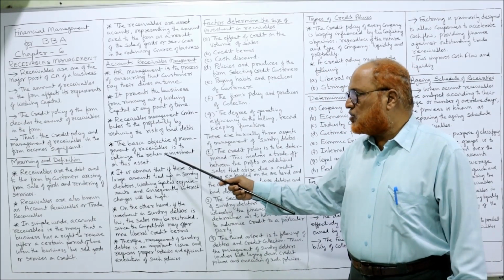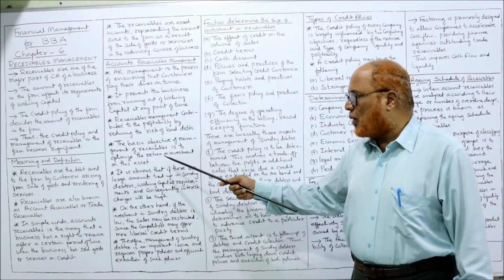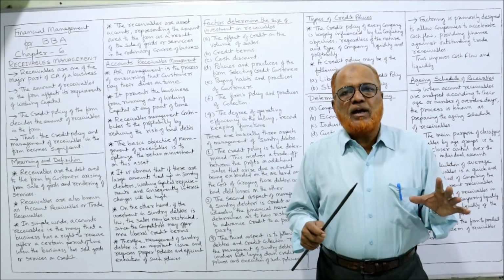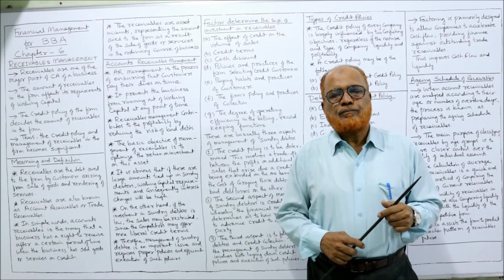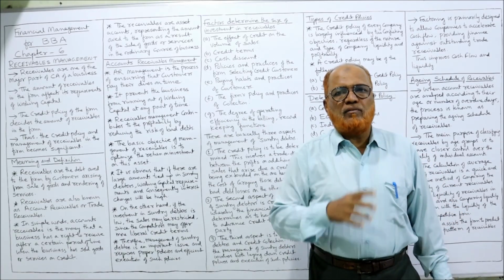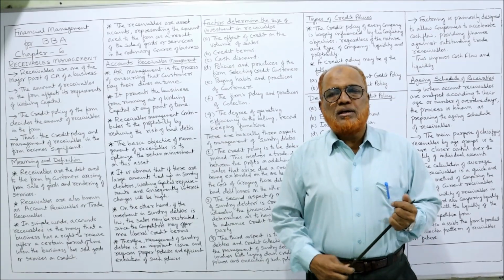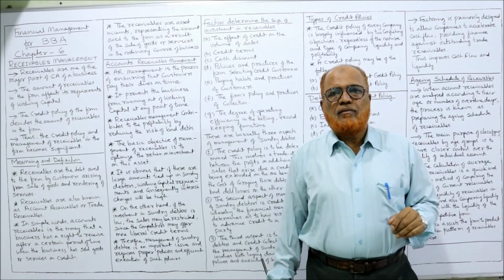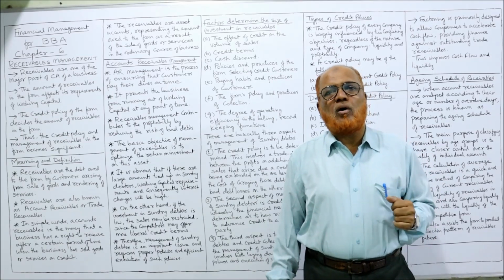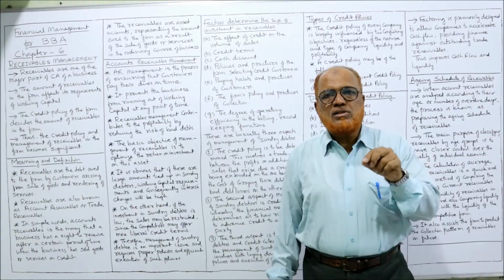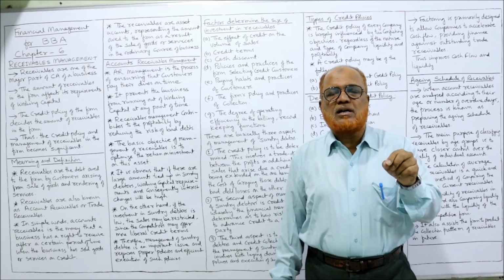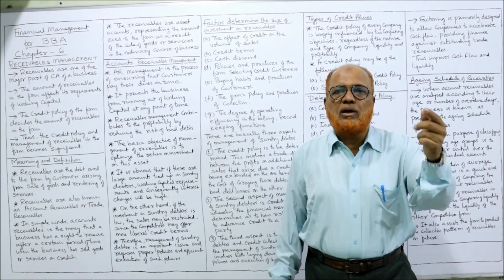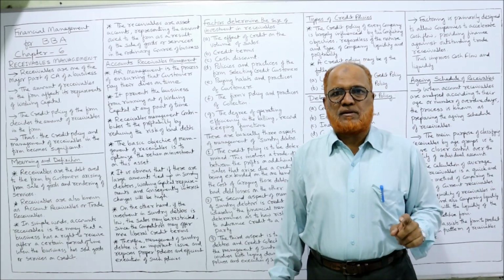The basic objective of management of receivable is to optimize the return on investment on this asset. Every investment wants the return. When money is blocked in inventory, return we require. Similarly, amount is invested in receivables. We should get optimum return on investments. So receivables management is concerned with getting optimum return on investment in receivables.